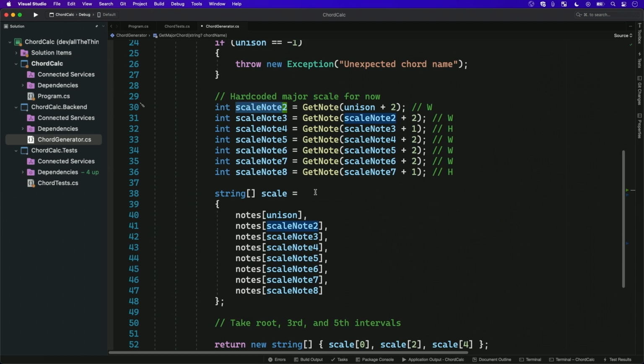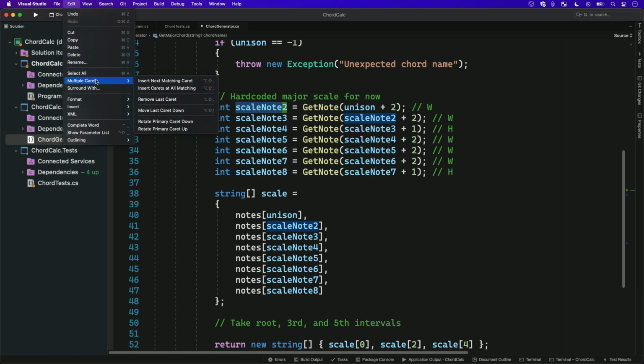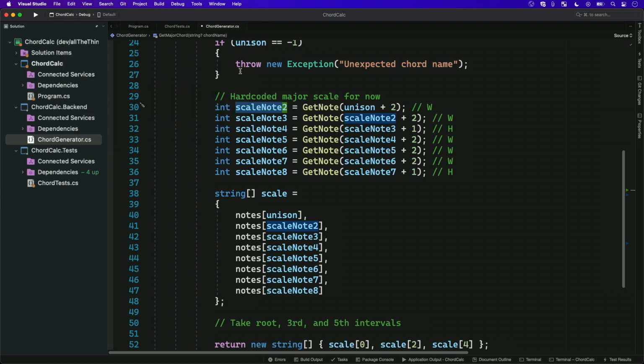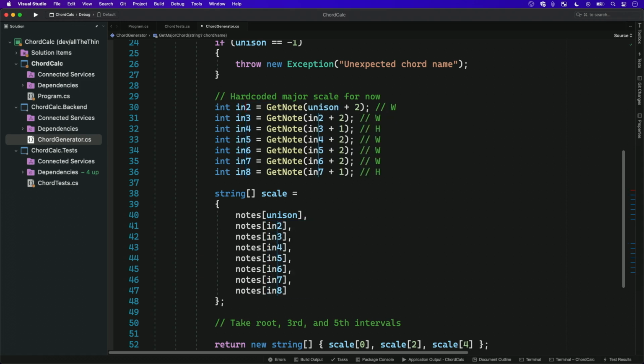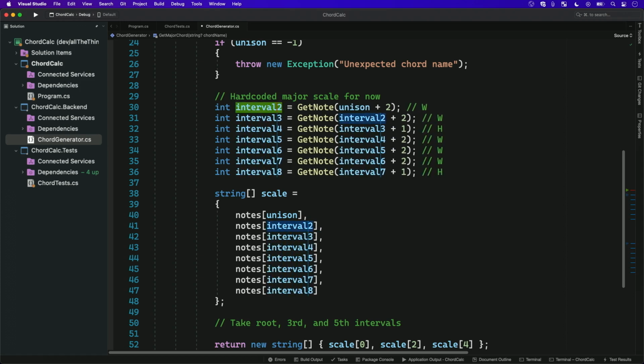And then I'm going to use the thing called multi-carets. I've got to remind myself of the keyboard shortcut. Option Shift dot. As I hit Option Shift Dot, I can select everywhere that it says scale note. And now I can go ahead and change all these at once to say interval, and then commit my changes.